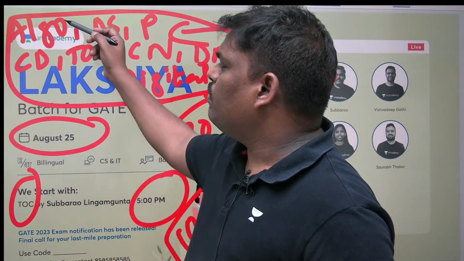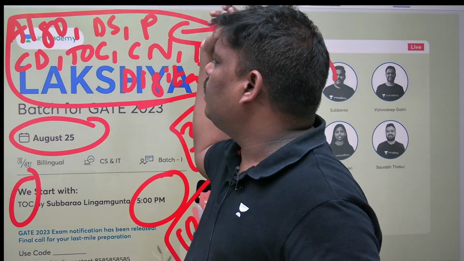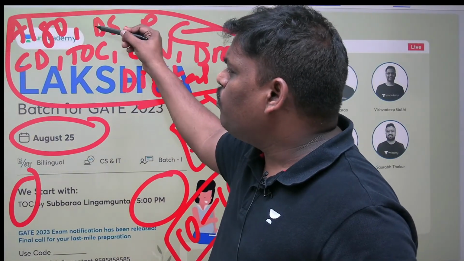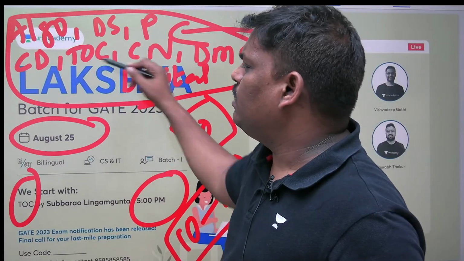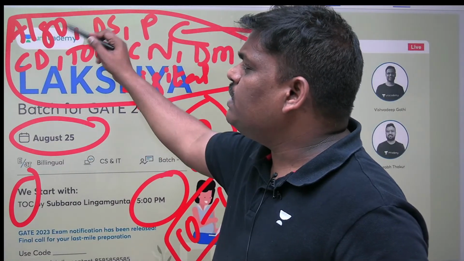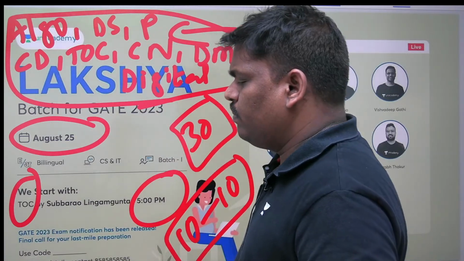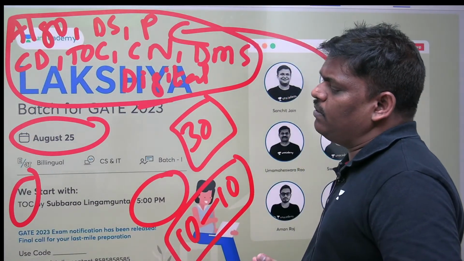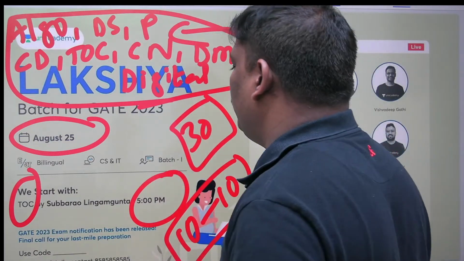My suggestion: go for the algorithms recording, DS recording, programming recording. If you go for recordings and study only the important topics, every subject will take 1 week.